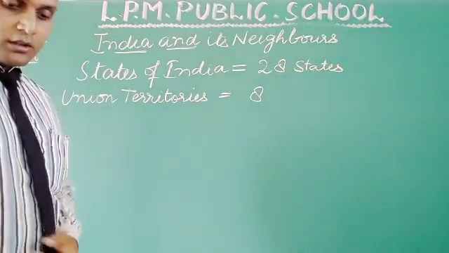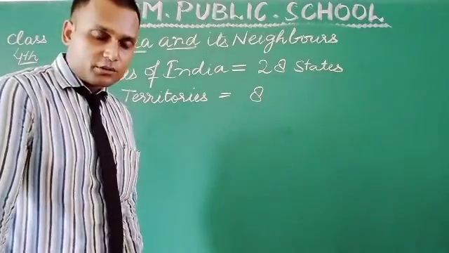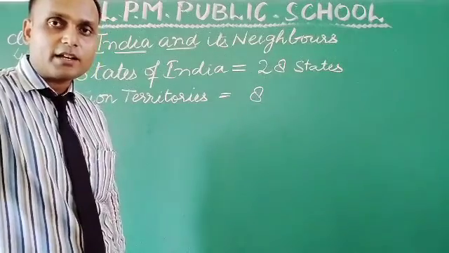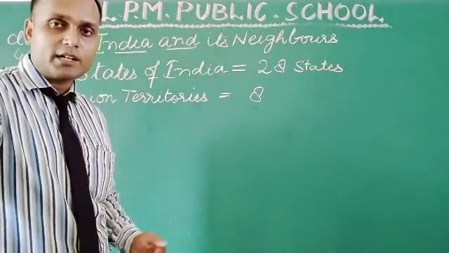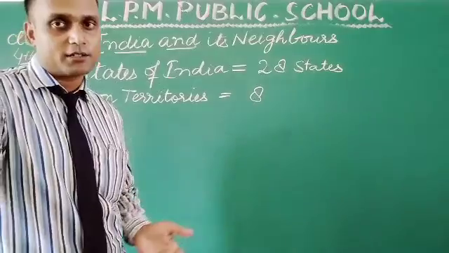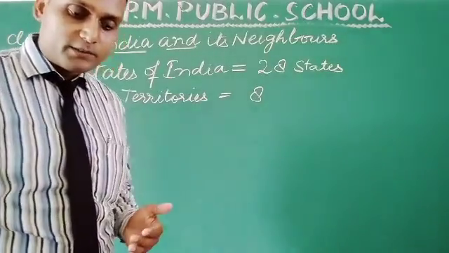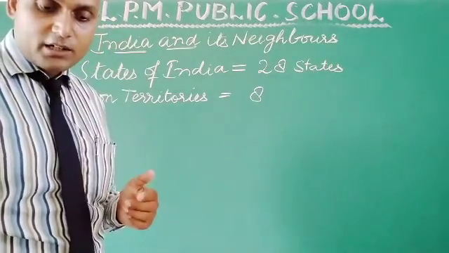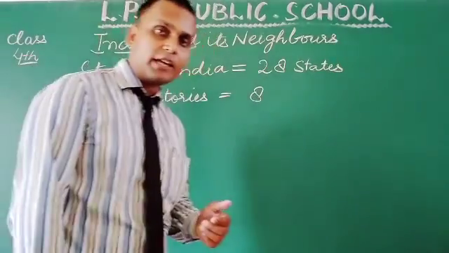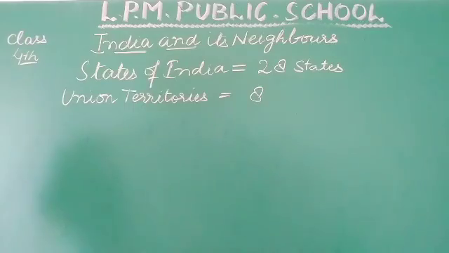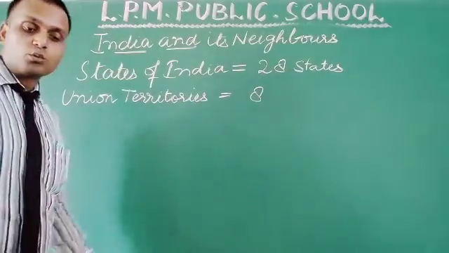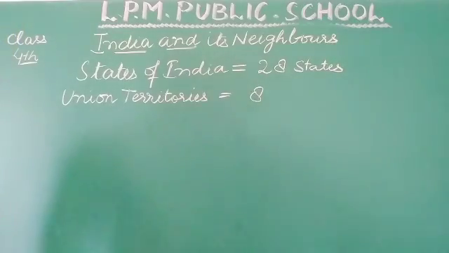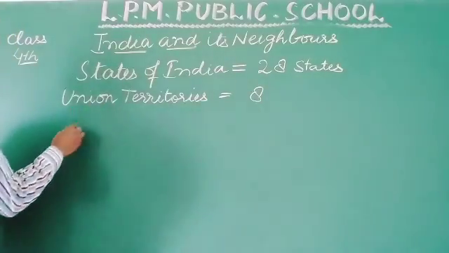Now I had provided you the PDFs of state names, their capitals, and union territories, their names and their capitals. Now see the second one on page number 17: the two states that have Chandigarh as their capital. Name the two states.